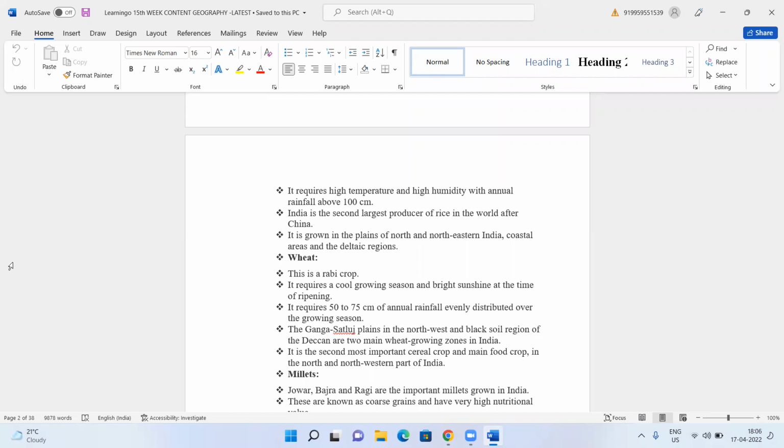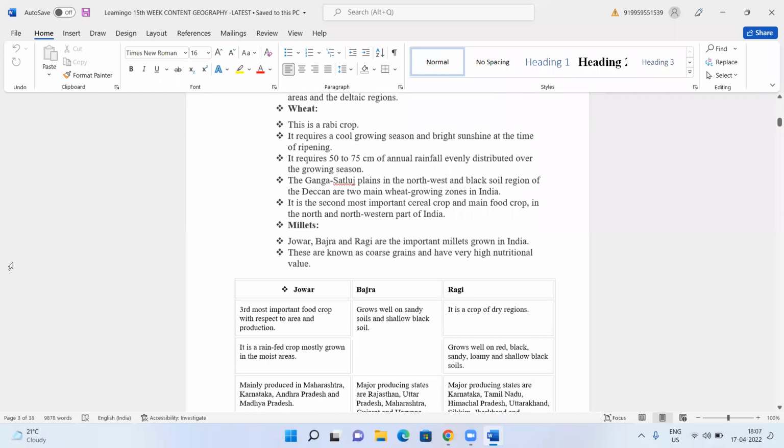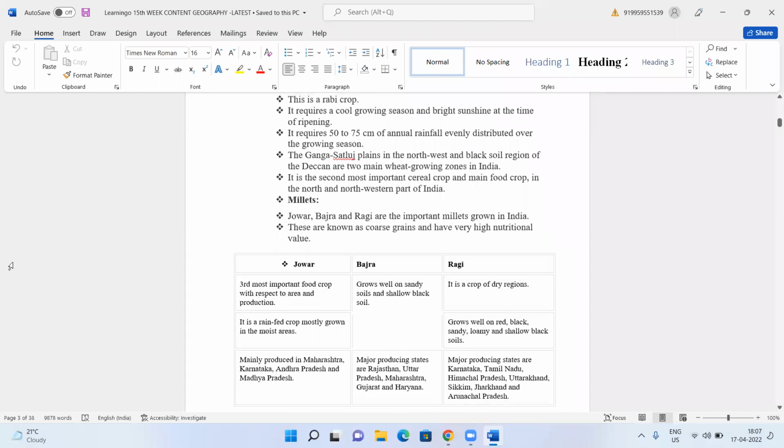And also in the northwest, that is Gujarat, Rajasthan, Punjab, Haryana, Jammu, Kashmir, all these places also consume wheat as a staple crop. Then you have millets, that is jowar, bajra, and ragi. Now, I think Indians are mostly going for these millets. Like you have the jowar roti, you have the bajra roti, you have the ragi drink, and other things are